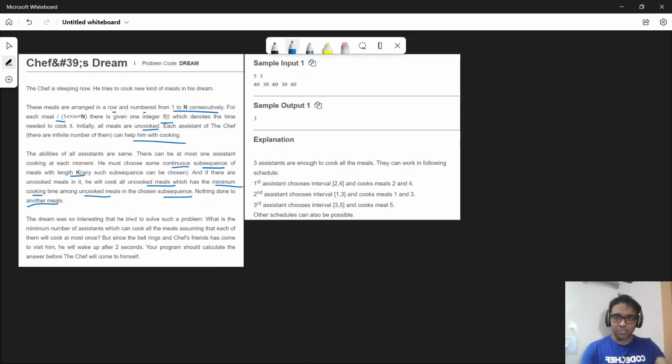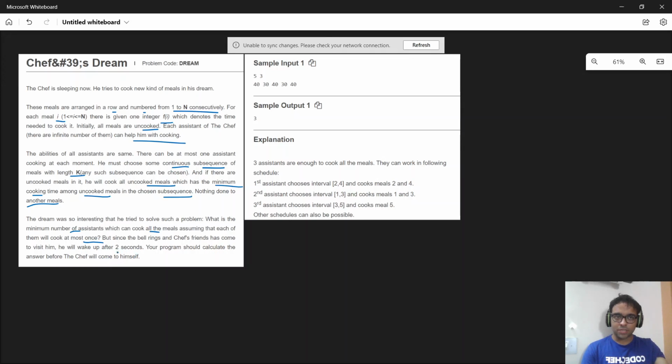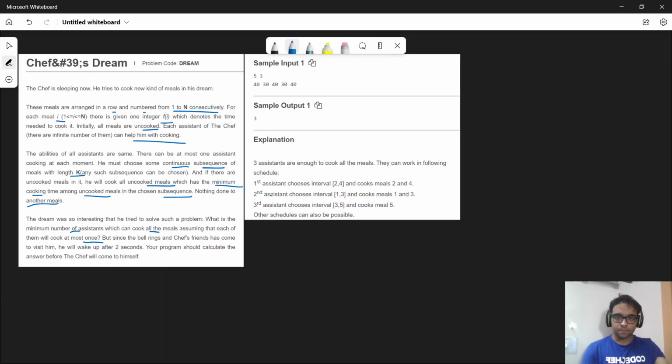The dream was so interesting that he tried to solve such a problem. What is the minimum number of assistants which can cook all the meals, assuming that each of them will cook at most once? But since the bell rings and the Chef's Render comes to visit him, he will wake up after 2 seconds. The program should calculate the answer before the chef comes to visit him, right?